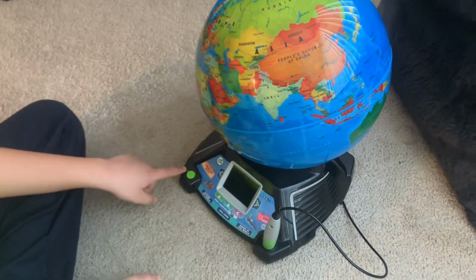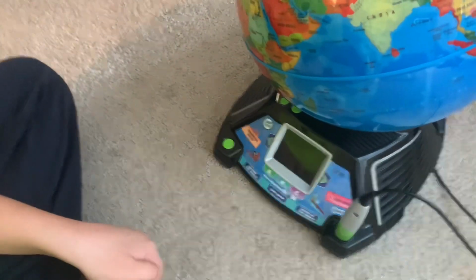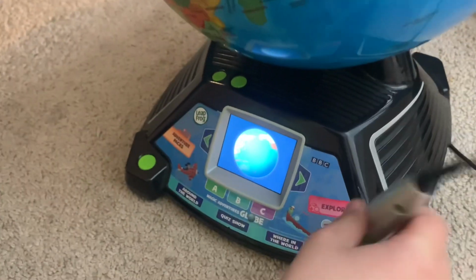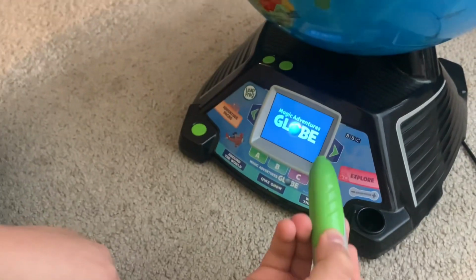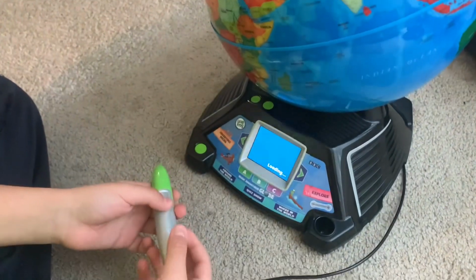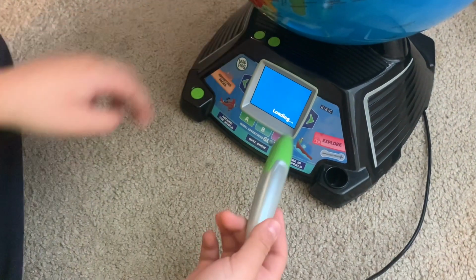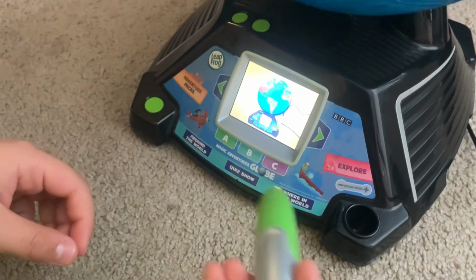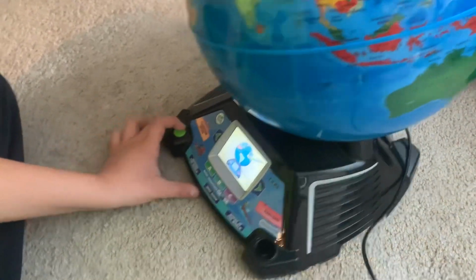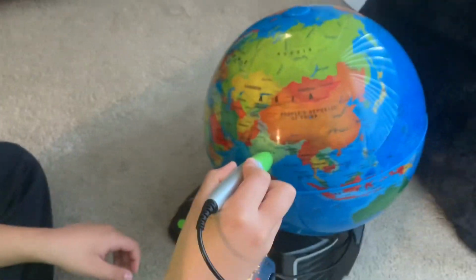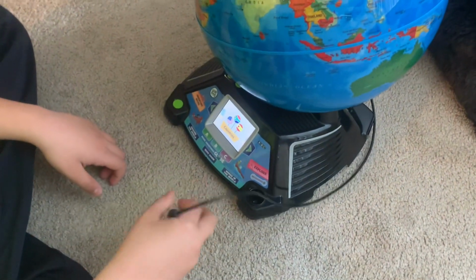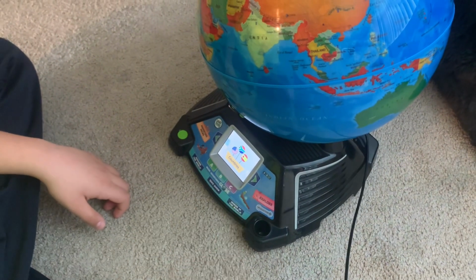So we're gonna play with this, so I'm gonna press the on button. Welcome to the Magic Adventures Globe. Whoa. You'll need to use the stylus to play with this globe. Okay. The stylus works best when tapped straight against the globe, not at an angle. Countries. Use the stylus to touch the globe and learn about the world's countries.